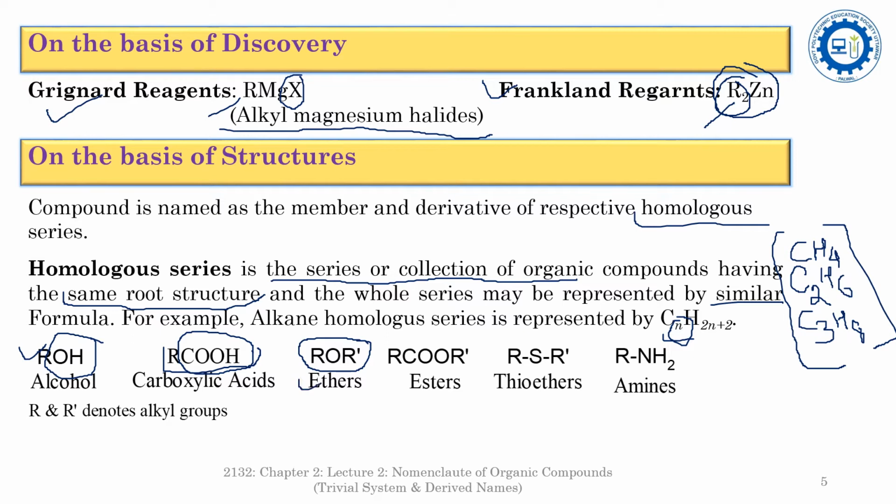RCOOR', where COO is the symbol for the ester. RSR', these are the thioethers, and RNH2, where NH2 stands for the amines and R stands for the alkyl. Here R and R' denote different types of alkyl groups.